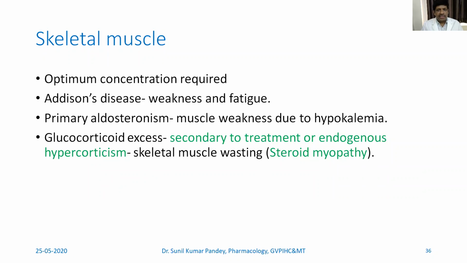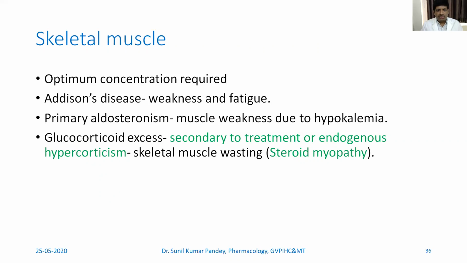When the person feels weakness and fatigue, that's a clear-cut indication of Addison's disease, where there is a deficiency in the release of corticosteroid. In case of primary aldosteronism also, when there is increased release, muscle weakness can be seen, but that is mostly because of hypokalemia.